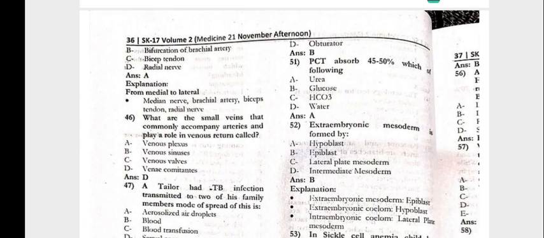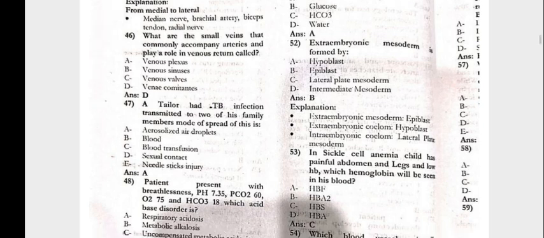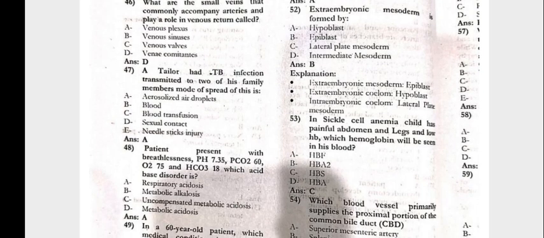46. What are the small veins that commonly accompany arteries and play a role in venous return? These are called the venae comitantes. 47. The tailor had TB infection transmitted to two of his family members. Mode of spread of this would be aerosolized air droplets.